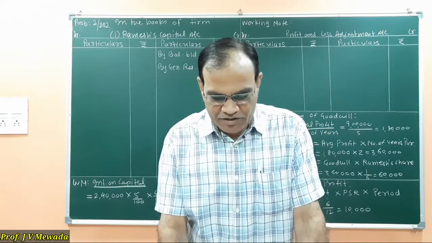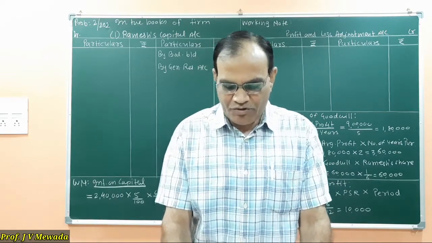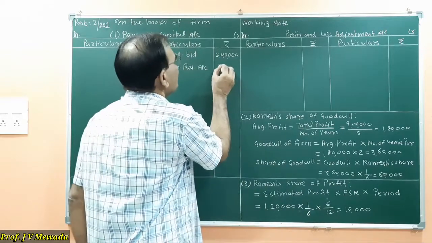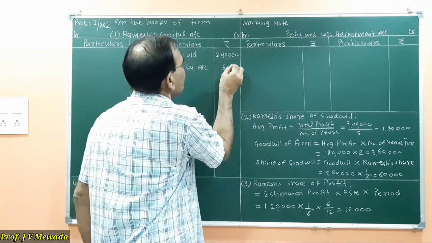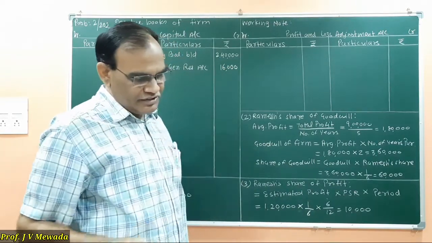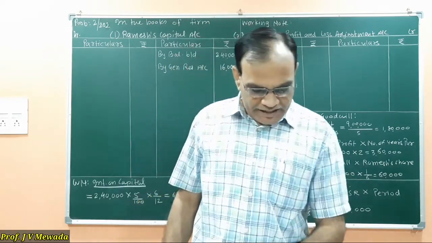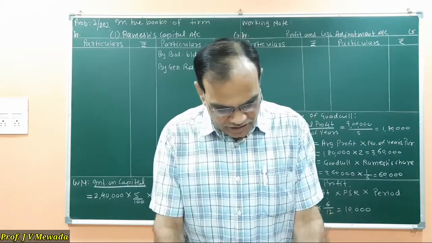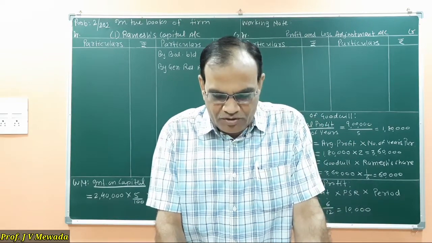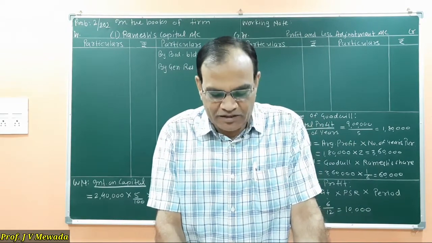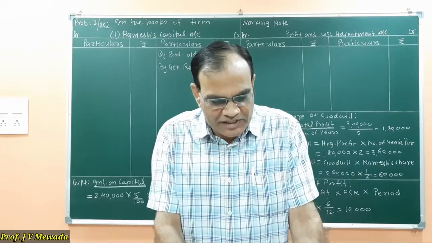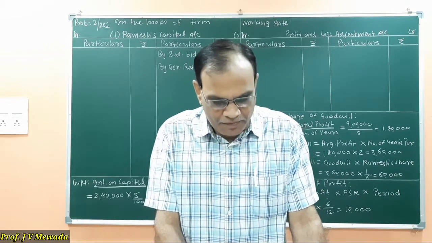So 96,000 divided by 6 is equal to 16,000. So we'll write here 16,000, that is the share of the journal reserve. Now the liability side is over. On the asset side, we are not supposed to transfer anything to the capital account. So we'll see the adjustments now one by one.